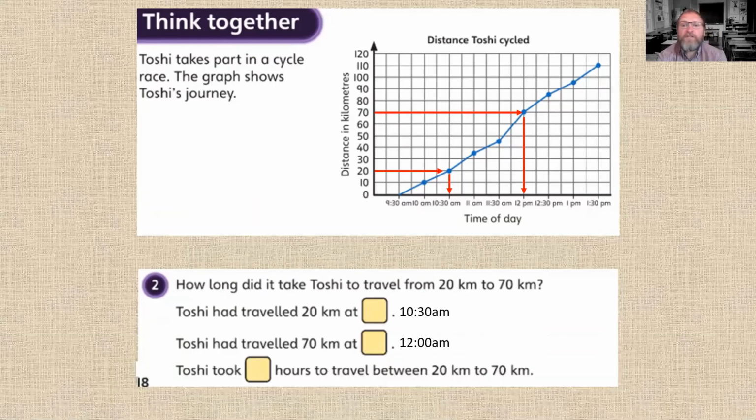So how long did it take? If we've got 10:30 a.m., if we go to the next hour, we need to add on 30 minutes, and that will take us to 11. Then to get from 11 to 12, we have to add another hour. So it would have taken Toshi 1.5 hours to travel between 20 kilometers and 70 kilometers.